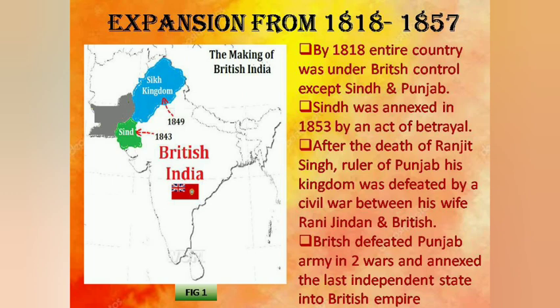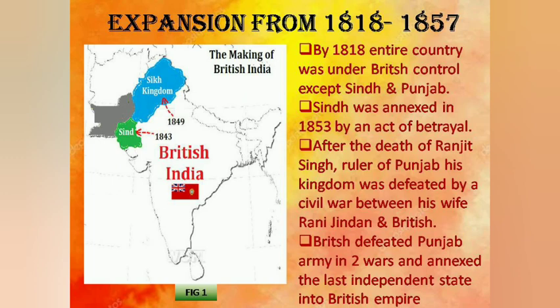Punjab was now the only large and independent state left out of British control. It was then being ruled by Ranjit Singh. He maintained an efficient army and employed Europeans in his state. After Ranjit Singh's death in 1839, Punjab witnessed political instability.